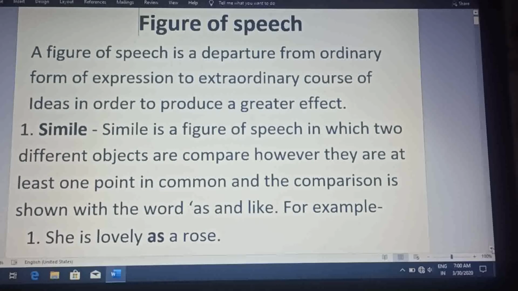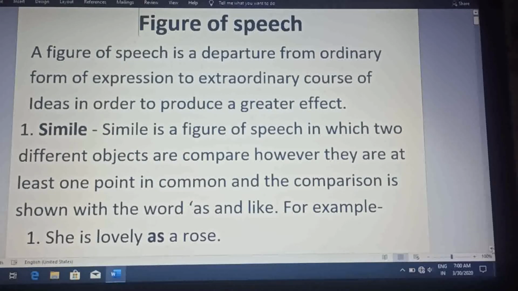The first figure of speech which we are going to explain here is simile. As you have read in earlier classes also, simile is a figure of speech in which two different objects are compared. However, they have at least one point in common, and the comparison is shown with the words as and like.